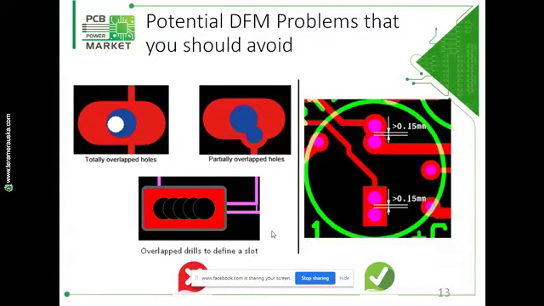So never use overlapping drills, not even to define a slot. You can define a slot with a single row of the required slot width and length, and if possible maintain a minimum 0.15 mm edge-to-edge clearance between your drills.